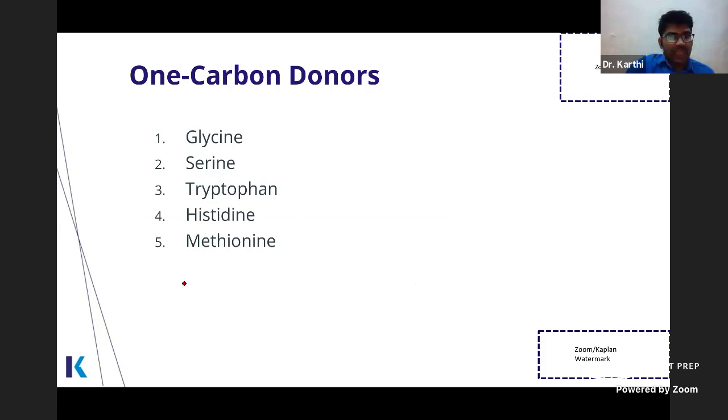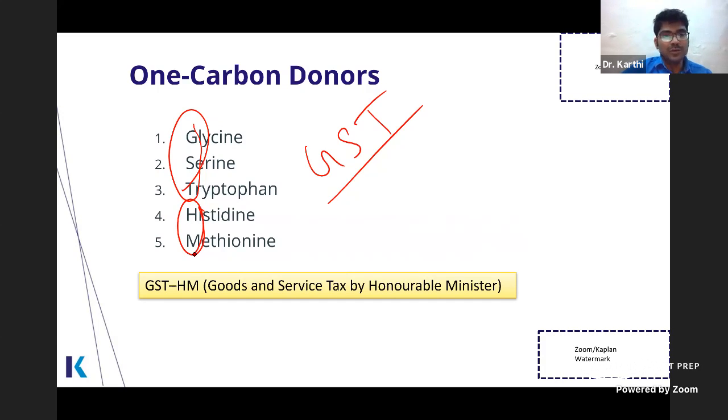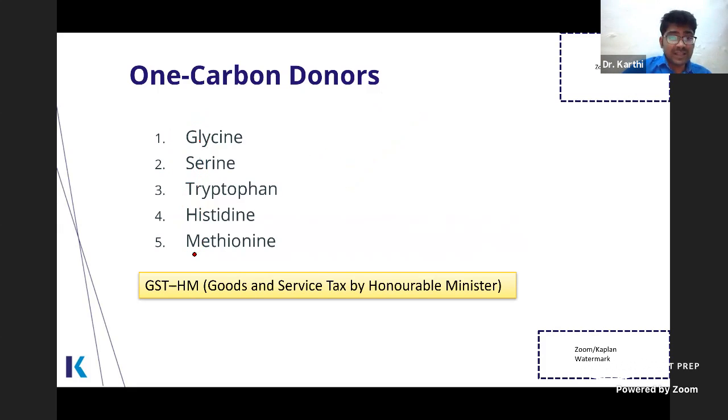So what are they? They can be remembered like this: GST, goods and services tax. GST is very popular, right? GSTHM: GST by Honorable Minister. So use this mnemonic: glycine, serine, tryptophan, histidine, and methionine. These amino acids donate one carbon group. So this is a high yield mnemonic.